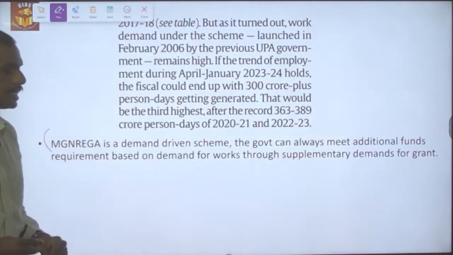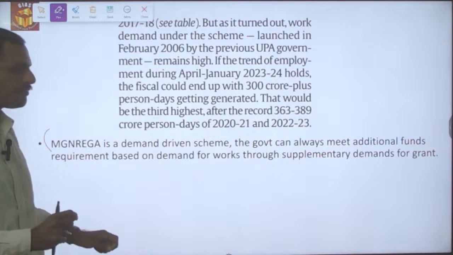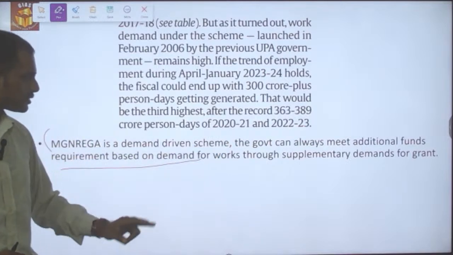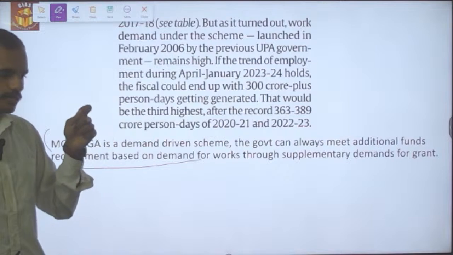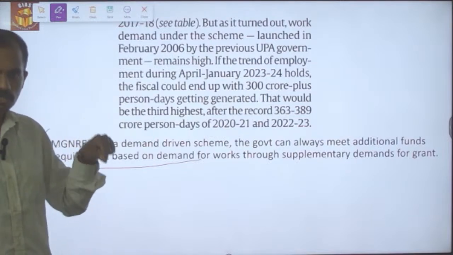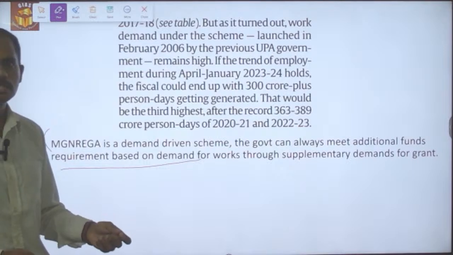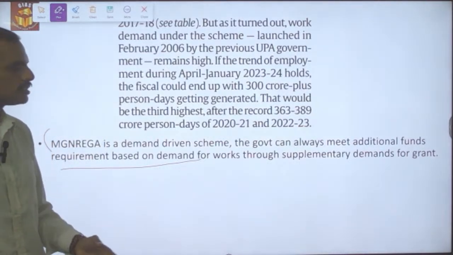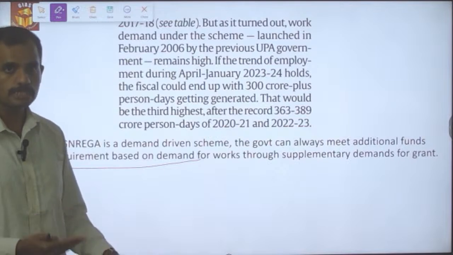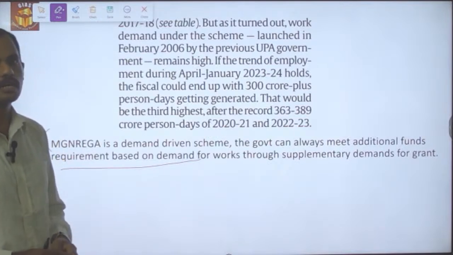The NREGA scheme, as I said, is a demand driven scheme. The government can always meet the additional fund through the supplementary demands for grants. So that is the reason why the fund has been slashed down during this financial year as well as the next financial year. So whenever there is any surge, because of any unforeseen or emergency, through the supplementary demands, the government will be mobilizing funds and they will be increasing the fund for the NREGA scheme.